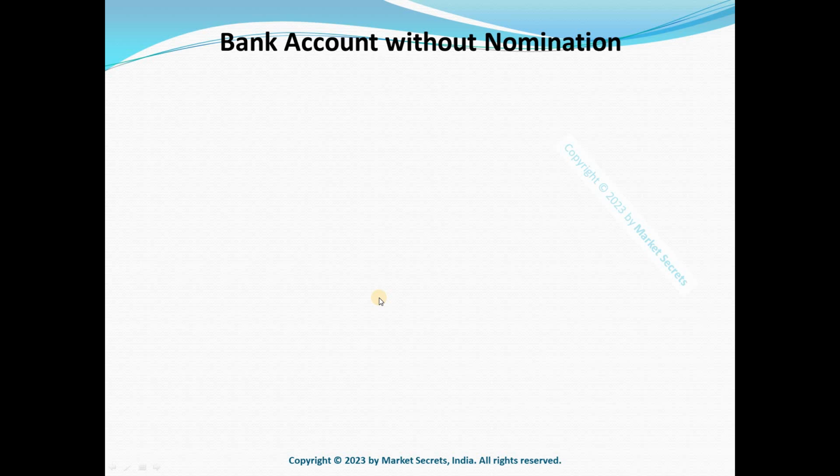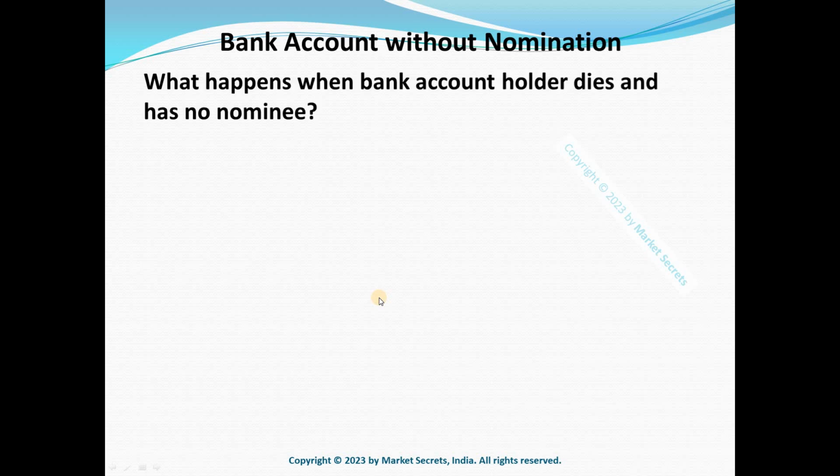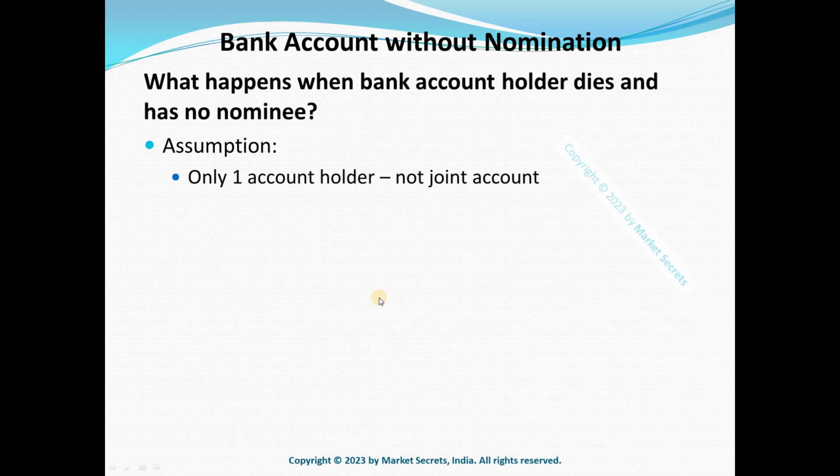And with that note, let's jump into today's session on what happens to your investments when a bank account holder dies and has no nominee. Let's start the session with some assumptions. This is a sole holder account and not a joint account, and there is no nominee to this particular account, and the original holder of the account is now dead. There is one more assumption here, which is that there is no dispute between the legal heirs.